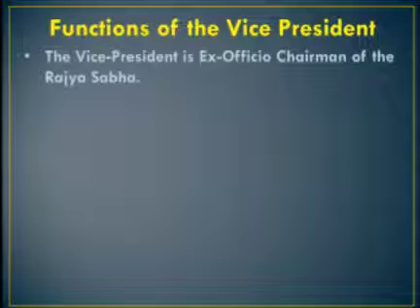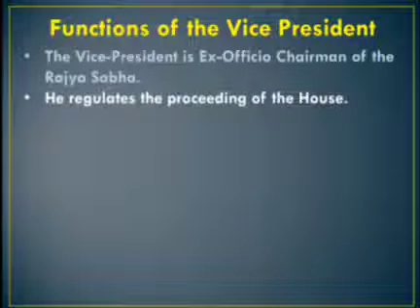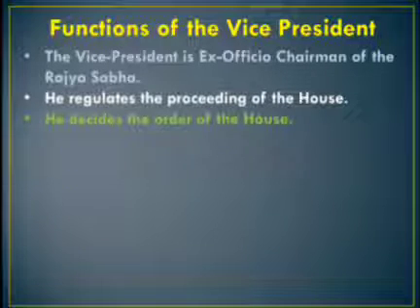The Vice President is ex officio chairman of the Rajya Sabha. Article 63 of the Indian Constitution states that there shall be a Vice President of India. The Vice President acts as President in the absence of the President due to death, resignation, impeachment or other situation. The Vice President of India is also ex officio chairman of the Rajya Sabha.